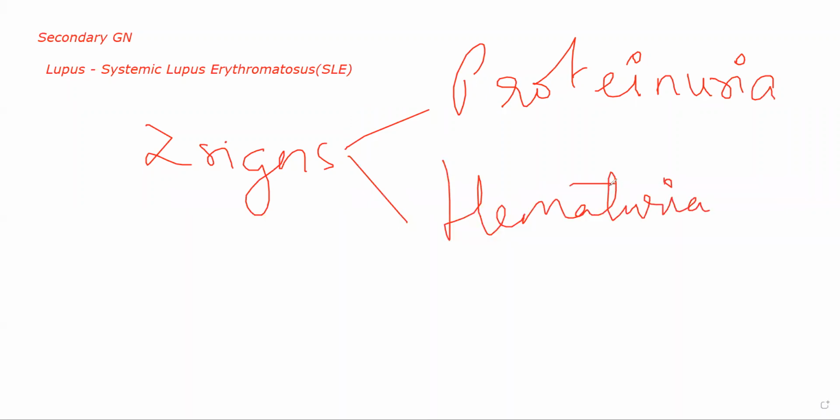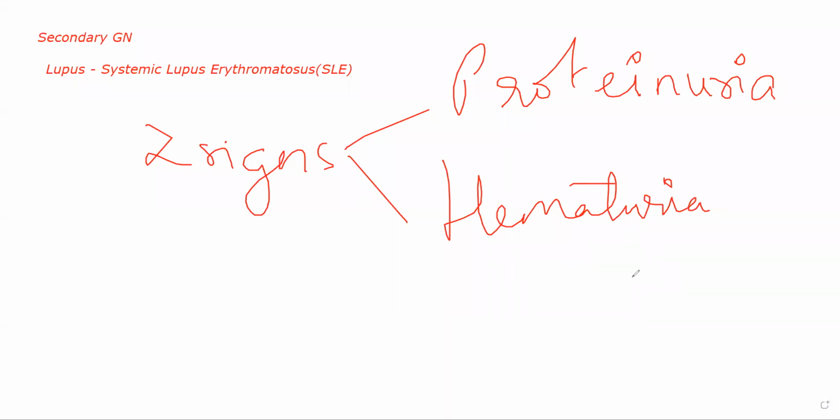So the patient already has SLE. They are suffering from lupus, and they start presenting proteinuria. They will start seeing proteins in their urine, maybe mild, sometimes even heavy proteinuria, selective or non-selective, and they are developing blood in their urine, hematuria. Now if these two present along with the symptoms of SLE, that is when you confirm that the patient is having secondary manifestations or renal manifestations of SLE.